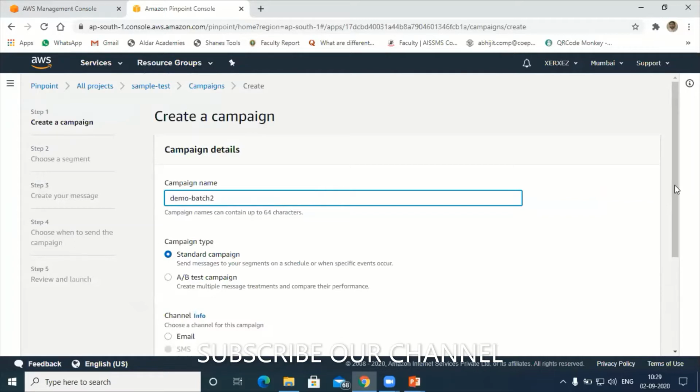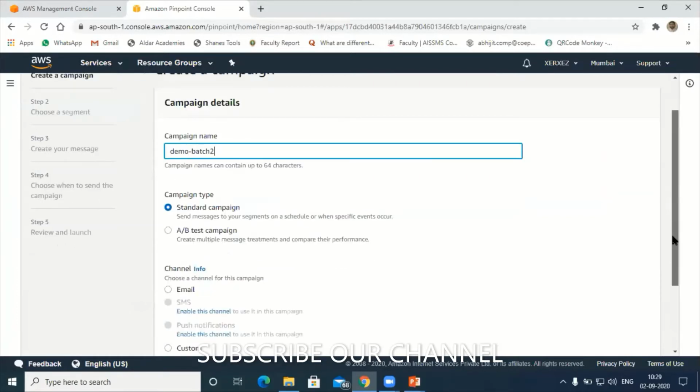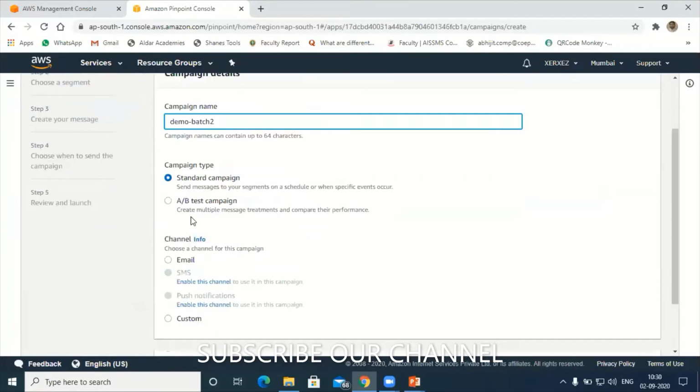The difference between a standard campaign and an A/B tested campaign is that in a standard campaign we send the message at once. If you want, you can schedule the email. Say I want to send the email at 12 o'clock. You can schedule it, but only one time, and the campaign will send the email. Suppose we want to send multiple emails.